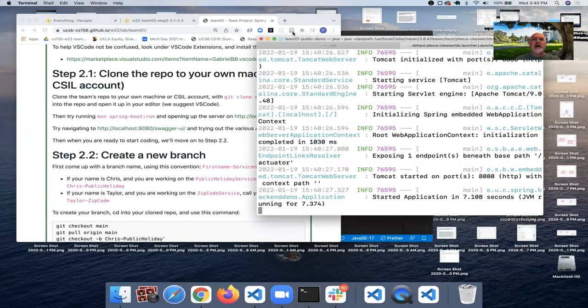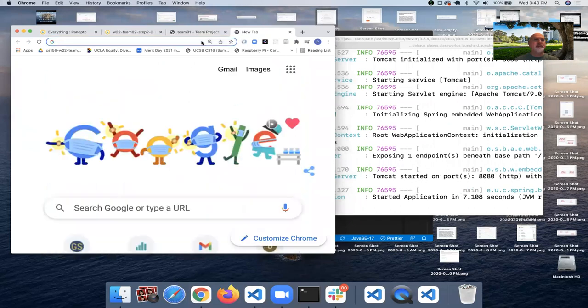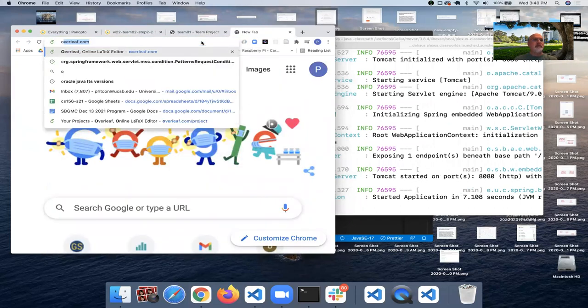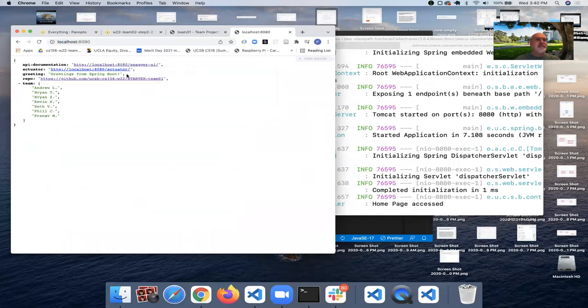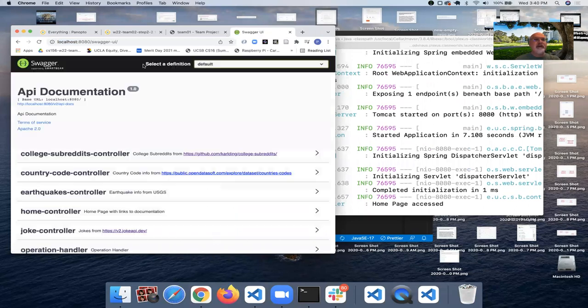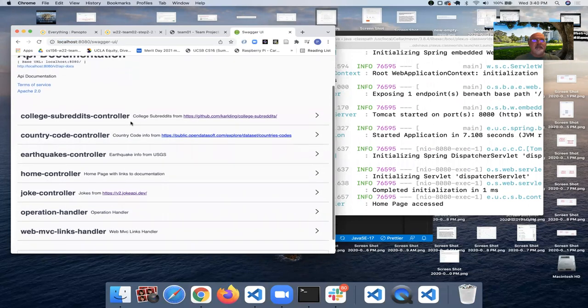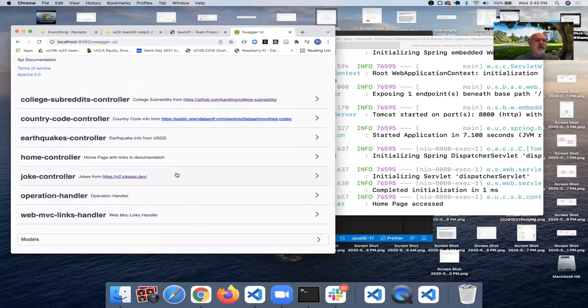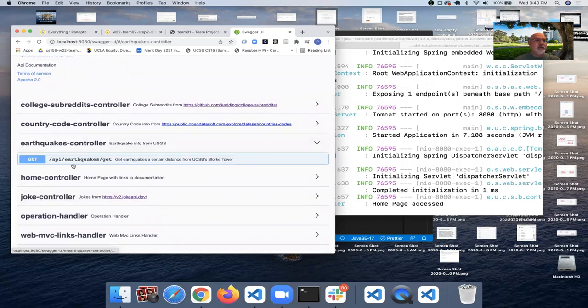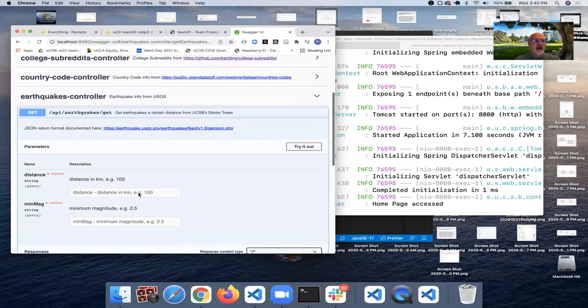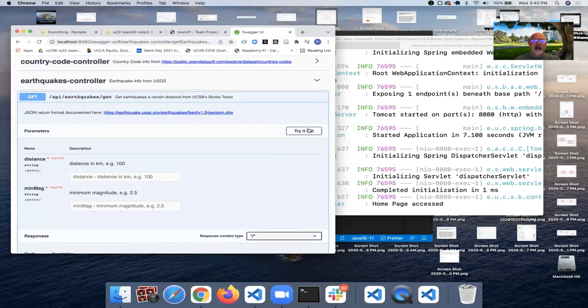So now that this is up, I should be able to open a web browser and go to localhost 8080. And then this first link, Swagger UI, if I go to that, I should be able to pick out one of these, for example, the Earthquakes controller, and click on Get, and then try it out.